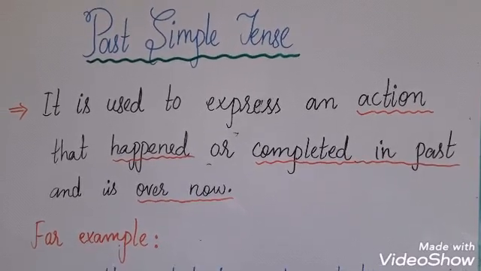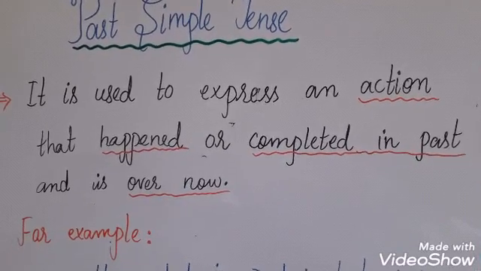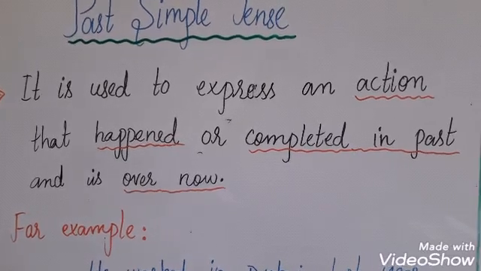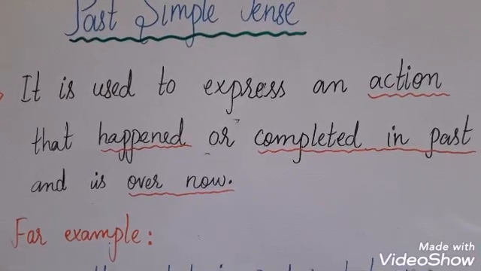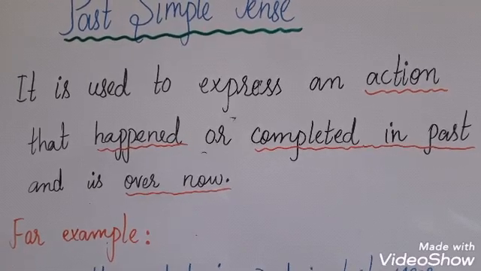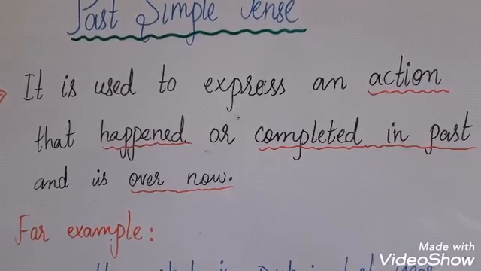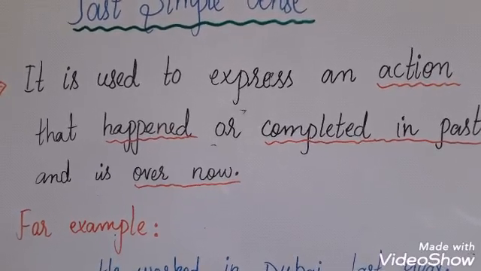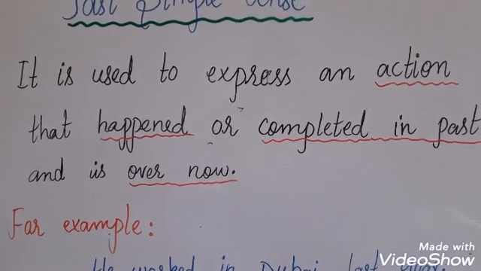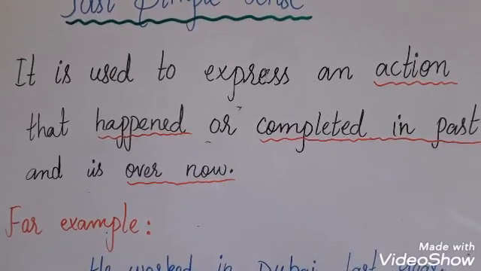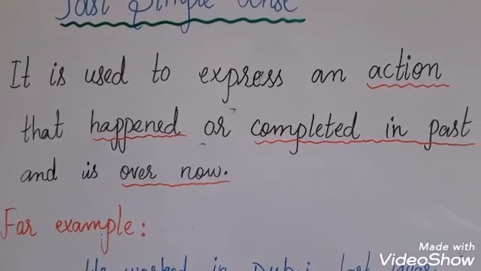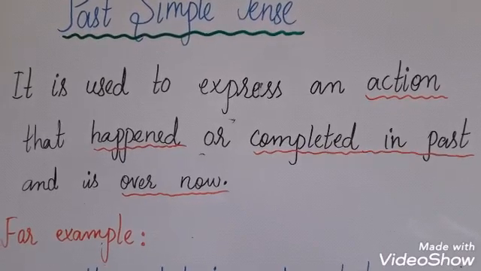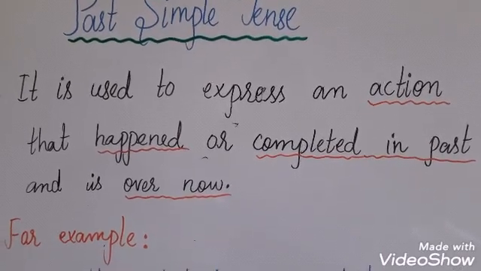So it is the expression of an action, a verb that happened or completed in past. An action that has been completed in past, in the previous time. The action that has been completed in the time that has passed, and the action is over now. No part of the action is remained to be completed. It is fully completed action in the past time. So it is past simple tense.